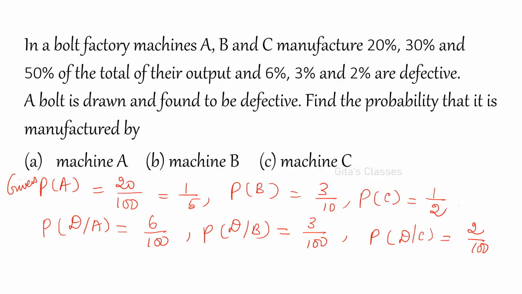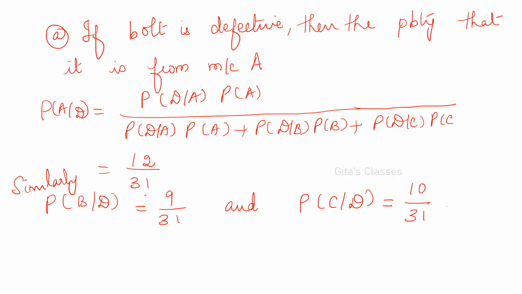Similarly, bolt factory A, B, C. See, all the three need not be asked. You read the question accordingly. These are the given values and the required probability is, if a bolt is defective, then if it is from machine A, this is the one. Similarly for the second one, if it is from machine B, then B given D, and for the third one, if the defective is from C, this is the answer.